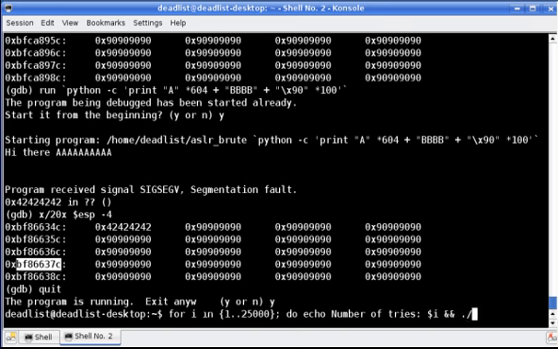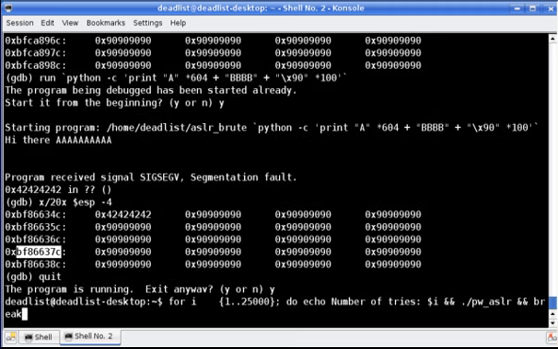We want to run pw_ASLR, which is the program that I wrote that I'll show you shortly. And we want to say break. If it's successful and we break out of there or we exit out of the root shell, we want to break and not rerun the loop or continue where it left off. Then we'll say echo exploit failed. So it's going to continue to echo exploit failed on the screen until it's successful.